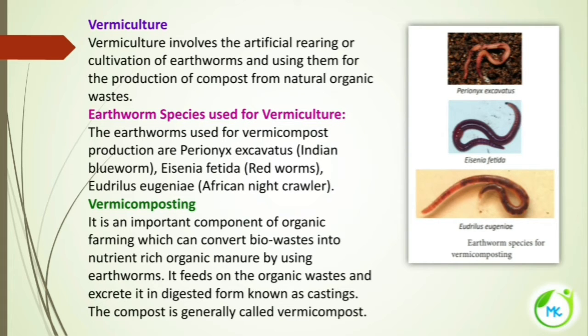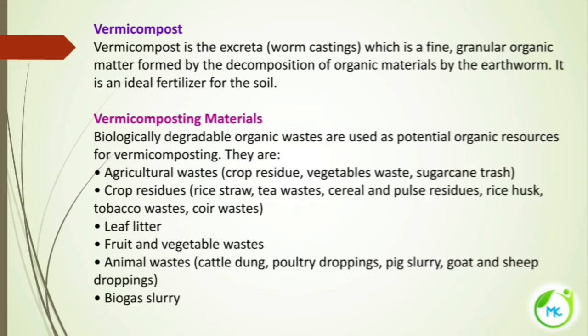Vermi here refers to the worms. By using earthworms, the compost is made, so it is called vermicompost. Vermicompost is nothing but the excreta, that is, the worm castings. It is a fine granular organic matter formed by the decomposition of organic materials by means of the earthworm. And it is an ideal fertilizer for the soil.